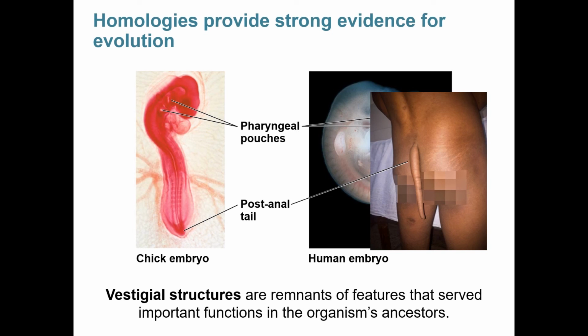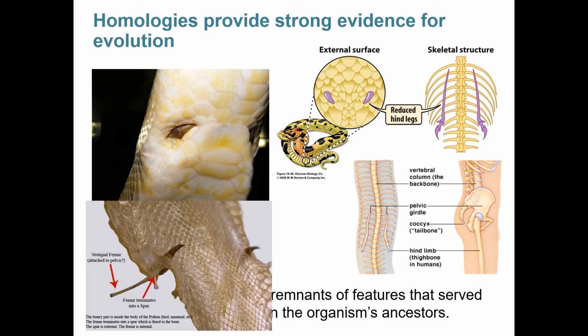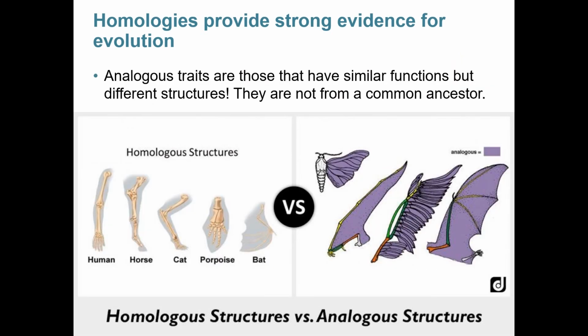Other examples of vestigial structures are the presence of both a femur and a pelvis in whales, which is an indication that their ancestors once walked on land, as well as limb structures like coccyx and pelvic girdles in snakes that suggest that their previous ancestors also had limbs. Usually the only visible remnant of this is going to be a spur that is visible right near the base of the tail. Sometimes students conflate the idea of analogous and homologous structures. So we've been talking about homologous structures.